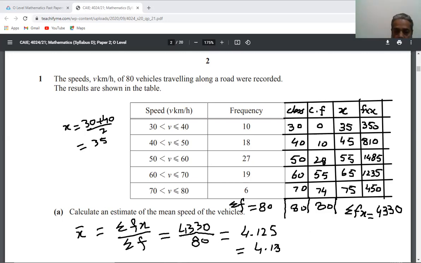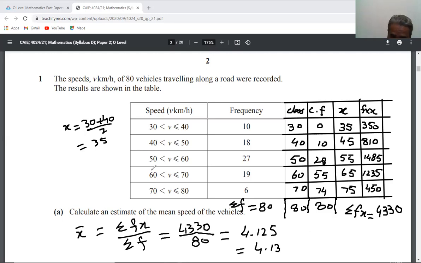Now come towards the cumulative frequency curve. For the curve, I will need to remove all this, but I will use it from my record. So this is part A. Now you know that the cumulative frequency is given as 0, 10, 28, 55, 74 and 80.